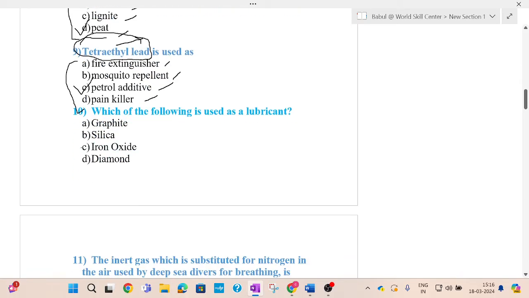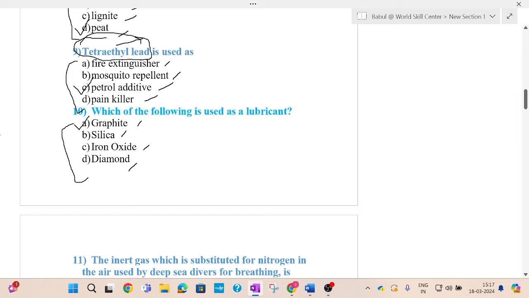Now come to the next question. Which of the following is used as lubricant? Options are graphite, silicon, iron oxide, diamond. Generally which one is used as a lubricant? Graphite. So the answer is graphite.